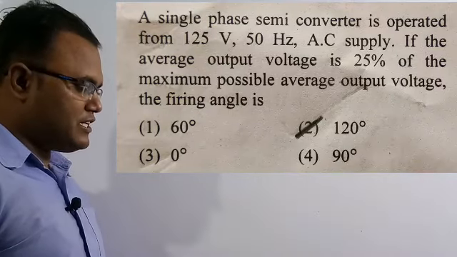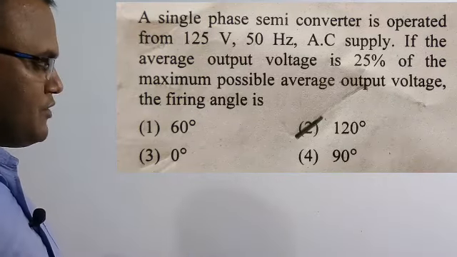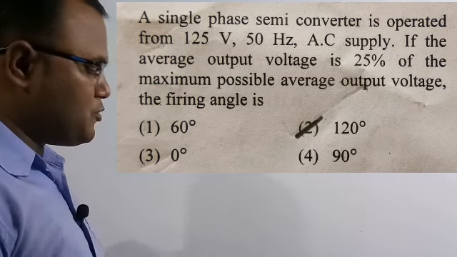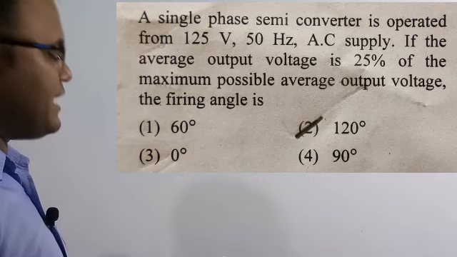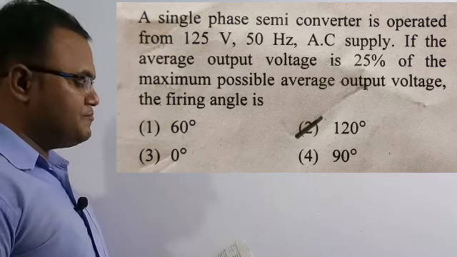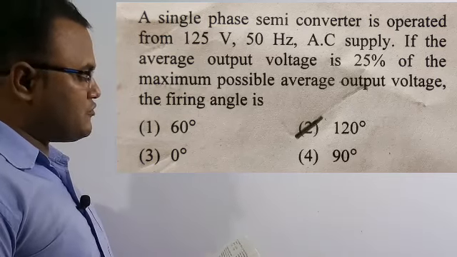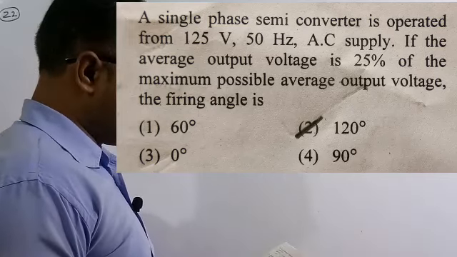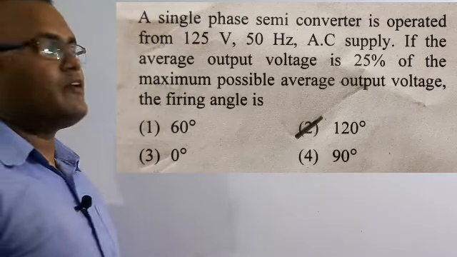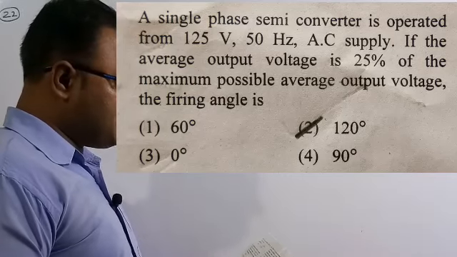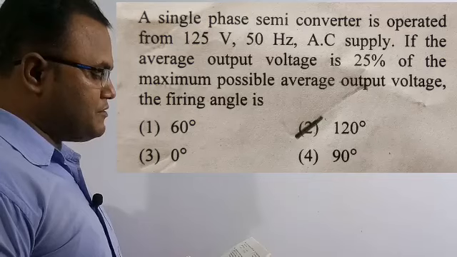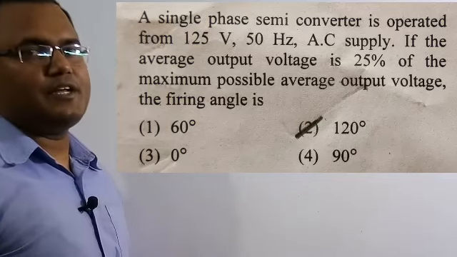Now let's solve another question. The question number is 22. The question says: a single phase semiconverter is operated from a 125 volt 50 hertz AC supply. If the average output voltage is 25% of the maximum possible average output voltage, the firing angle is? Here they give that the output average voltage is 25% of the maximum possible average output voltage. Then at this particular instant, what is the firing angle? The converter is a single phase semiconverter. Out of the 4 options, the correct option is option B, which is 120 degrees. So let's solve this numerical.